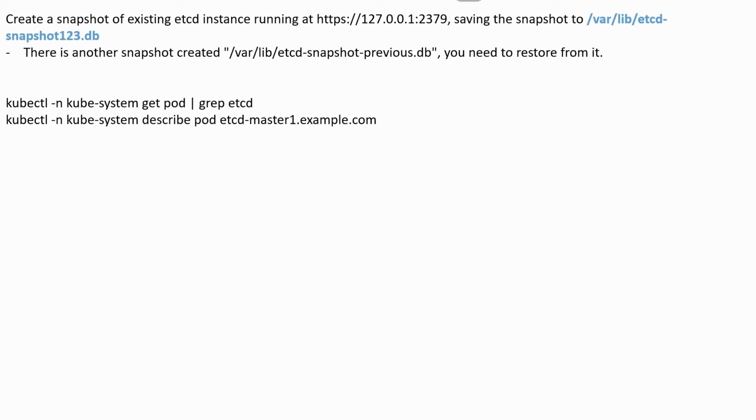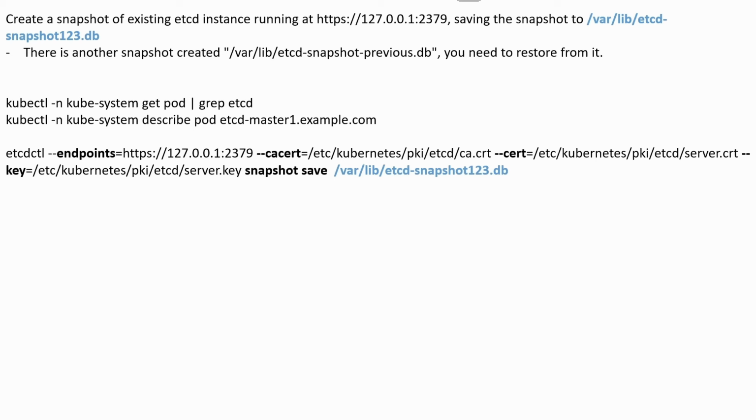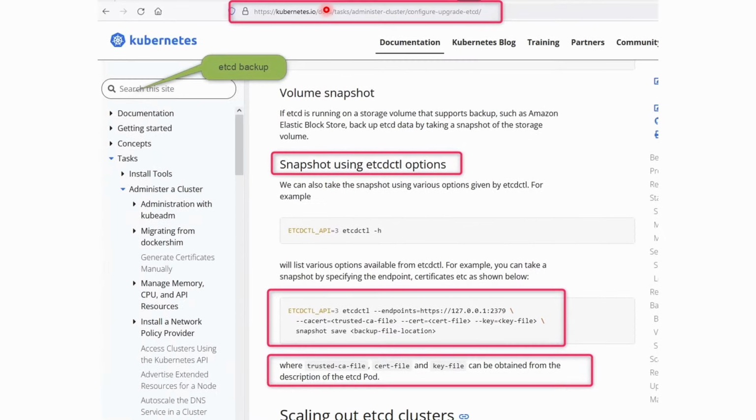Once we have all these details, we can take the snapshot, and this is the command: etcdctl, and this is not kubectl, it is etcdctl. Endpoints, CA cert file, cert. If you're not able to recall this command, and I'm not recommending you to learn it, you just need to go to the kubernetes.io webpage. In the left hand section, search for etcd backup, open the first link, scroll down, and you will observe snapshot using etcdctl options. And this is the command here.